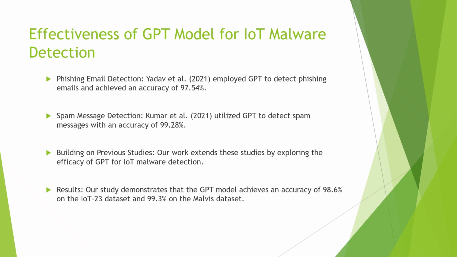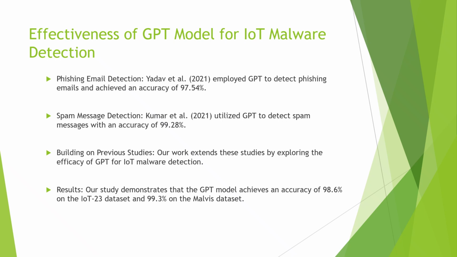Phishing email detection. Wilde et al. exploited GPT to detect phishing emails and achieved an accuracy of 97.54%. Spam message detection. Kumar et al. utilized GPT to detect spam messages with an accuracy of 99.28%. Building on previous studies, our work extends these by exploring the efficiency of GPT for IoT malware detection. The results of our study demonstrate that the GPT model achieved an accuracy of 98.6% on the IoT-23 dataset and 99.3% on the Malvis dataset.